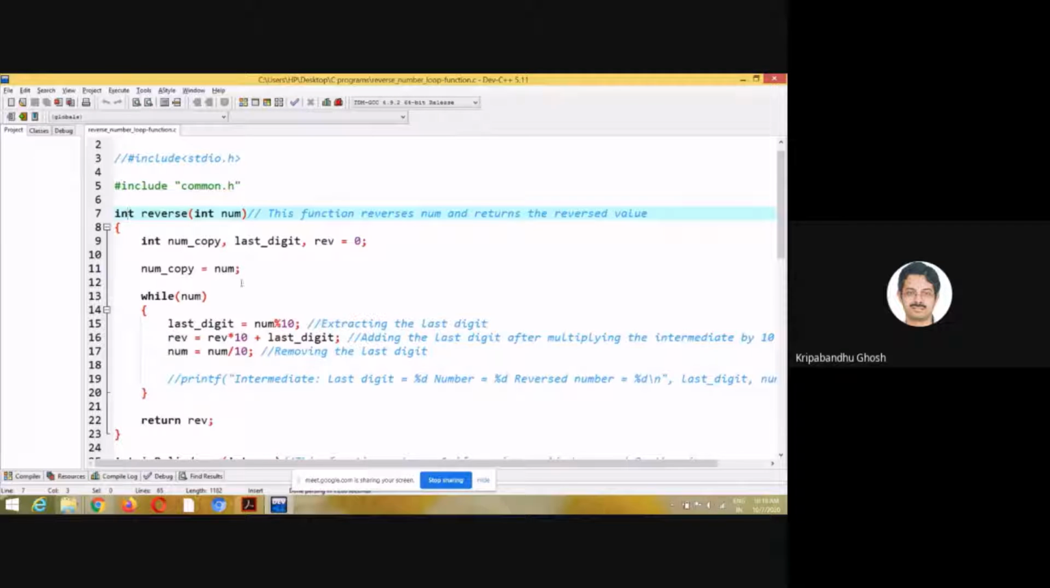So this is the logic. The logic is simple. So this is the num, and this is rev, and the reverse number is getting stored in rev, and I am returning rev.